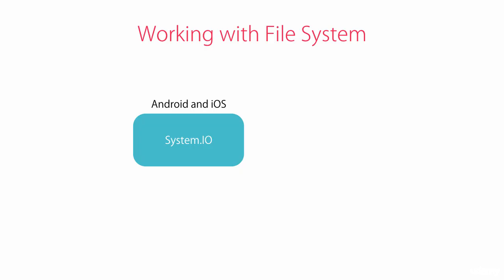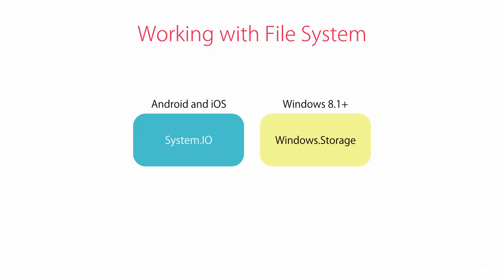Now, on Android and iOS, we can use these classes to work with file system. But starting from Windows 8.1, Microsoft designed a new model to work with file system. So we have a different namespace with different classes, and all the methods are different in terms of naming, in terms of their signature, and all of them are asynchronous. So we have different models to work with file system across these platforms.